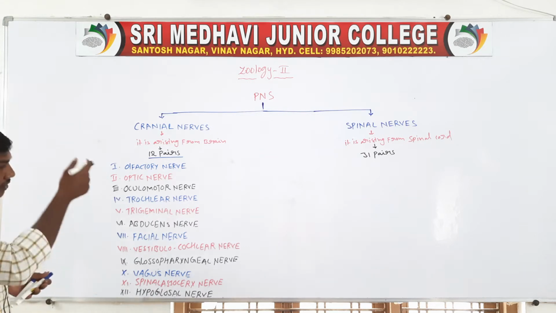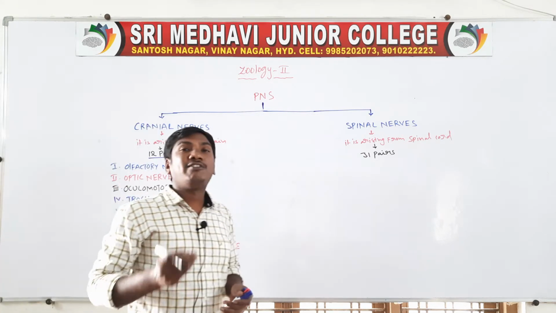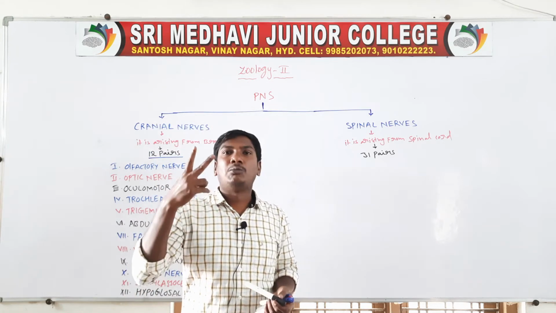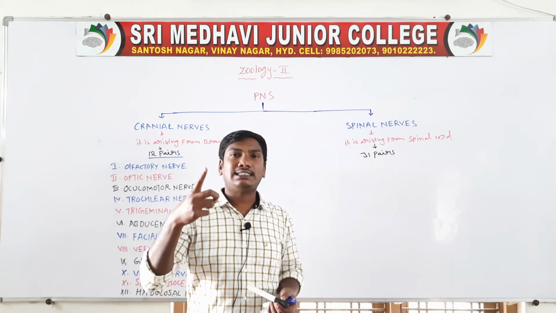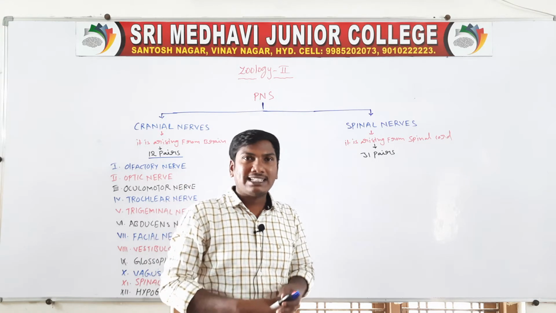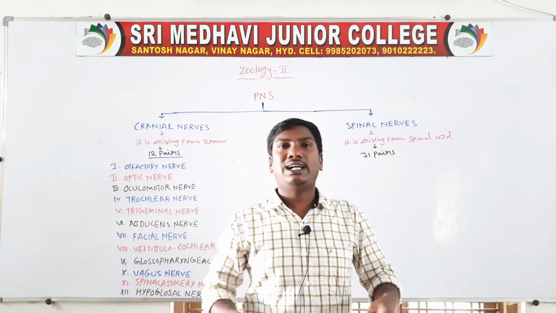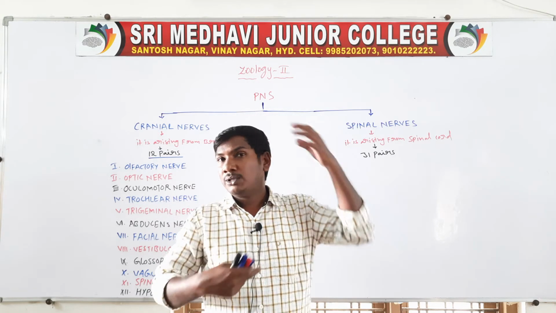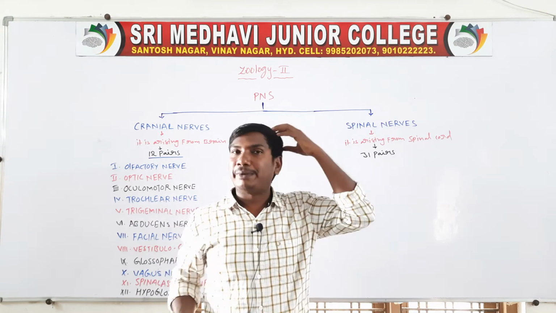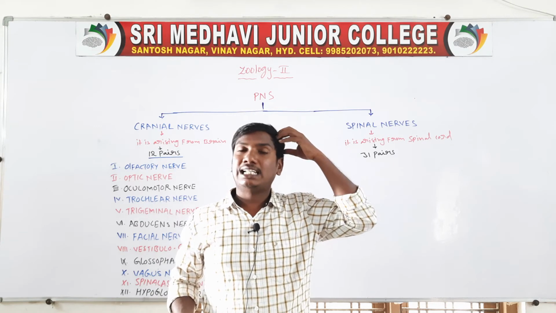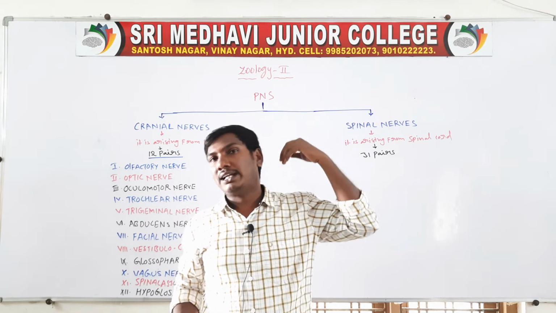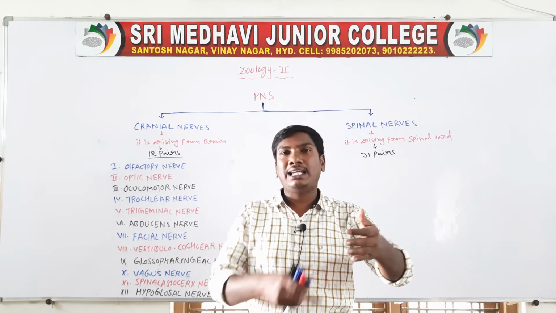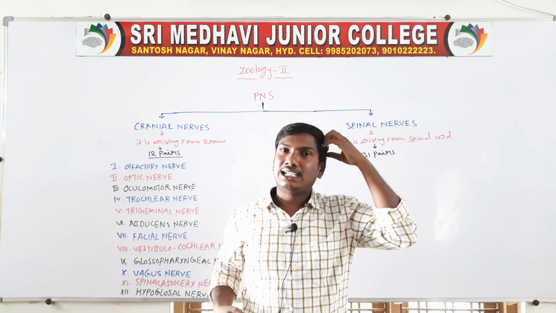These 12 pairs of cranial nerves are functionally of three types: sensory neurons, motor neurons, and mixed neurons. Sensory neurons send impulses from the sensory organs to the central nervous system. The central nervous system means the brain and spinal cord.